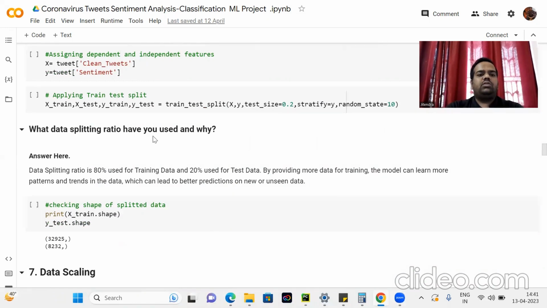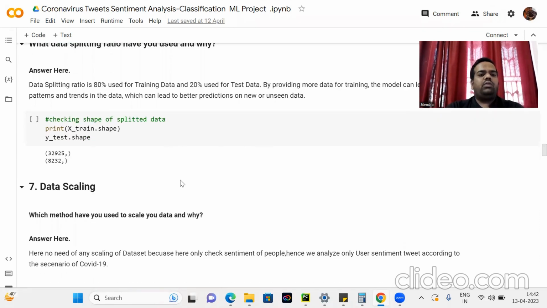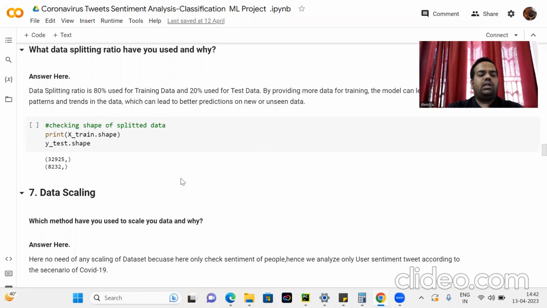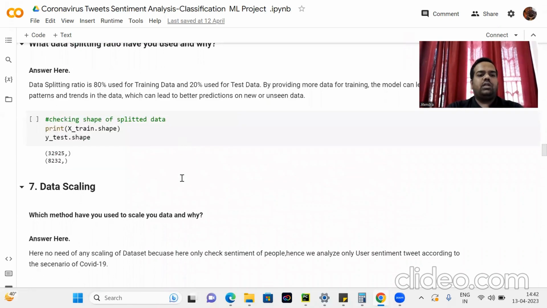Which data splitting ratio have you used and why? The data splitting ratio is 80% used for the training data set and 20% used for test data. By providing more data for training, the model can learn more patterns from the data, which can lead to better prediction on new unseen data. Checking the shape of the split data by printing X train shape, here 32,995 are used for the training data set and 8,232 are used for the test data.